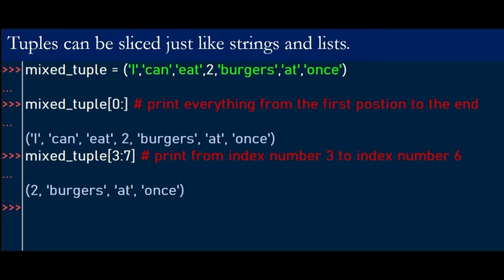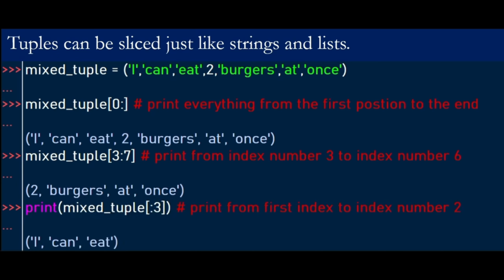Then we try one more example. In this example, we are trying to retrieve everything from the beginning of the tuple, that's position 0, to index number 2. So from 0, 1, 2. So here we go, that's our result here.